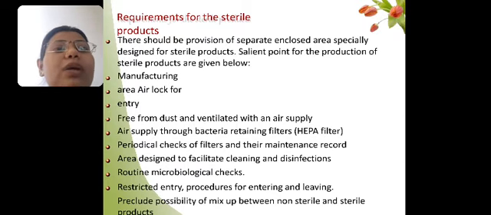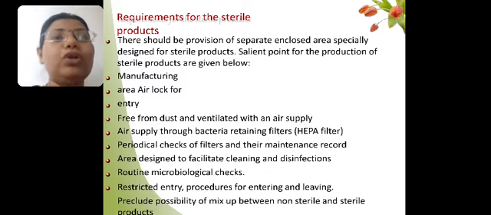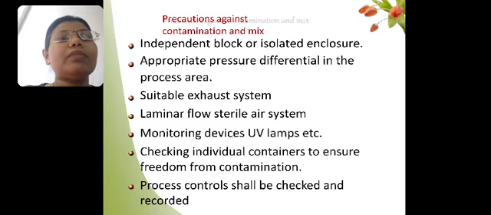We can use the AHU system or HEPA filters for the manufacturing of such products. Such an area has to be designed to facilitate the cleaning and disinfection of our manufacturing area. There should be routine microbiological checking of that particular area, so we can confirm that the area is completely free from any contamination or foreign particles.